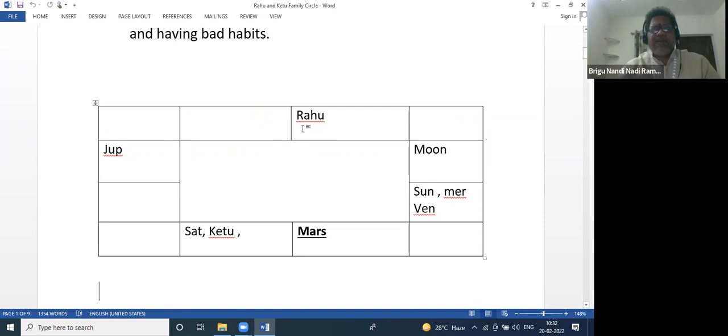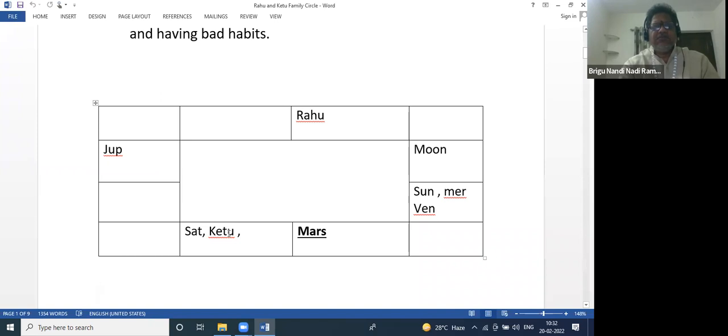So, what do you mean by family circle? It is one family related to one religion, or it is also a country. So here, for example, Rahu Ketu is one side and Jupiter is one side. Where all the planets are posited, that is your family. And one, for example, it may be Jupiter or Mars, it may be Saturn, that is outside, that is out of our family, other family, or other religion, or other country.